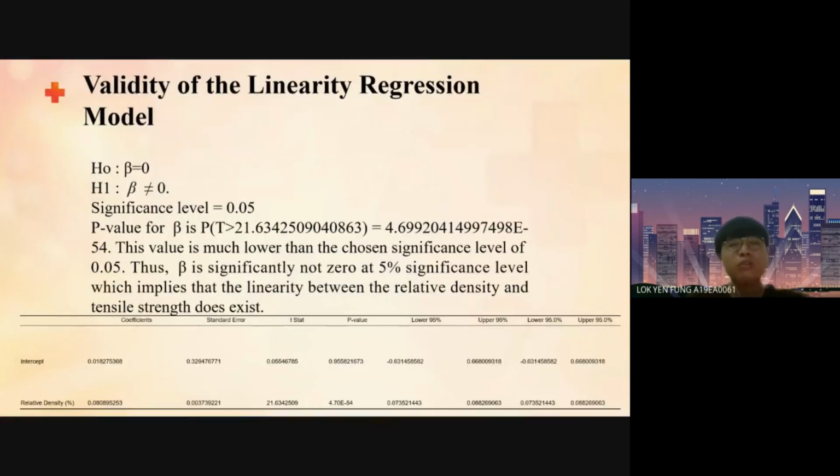Now we will check the validity of the linearity of the regression model. By testing the hypothesis about the slope, we will actually test the linearity of the simple linear regression model. H0: beta equal to 0, H1: beta not equal to 0, significance level equal to 0.05. The p value for beta is 4.6992 times 10 to the power of negative 54. The t value is obtained from the table. This value is much lower than the chosen significance level of 0.05, thus beta is significantly not 0 at the 5% significance level, which implies that the linearity between the relative density and tensile strength does exist.